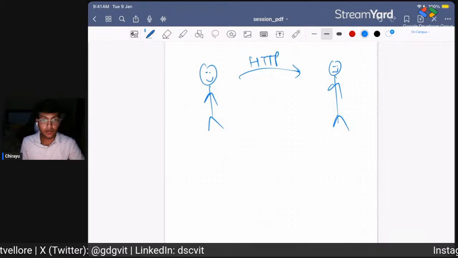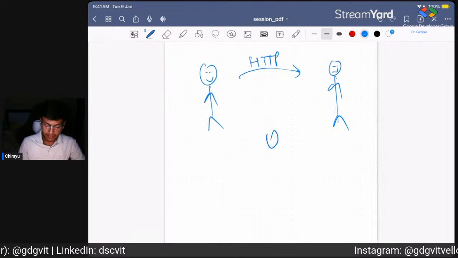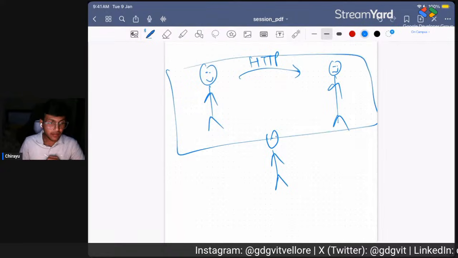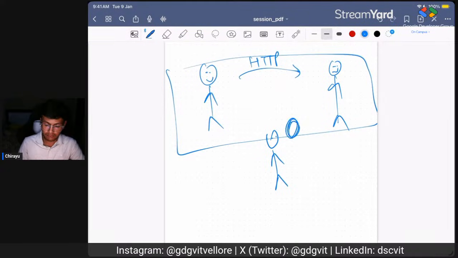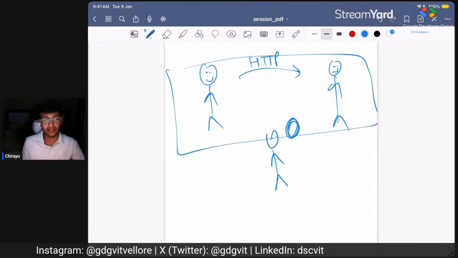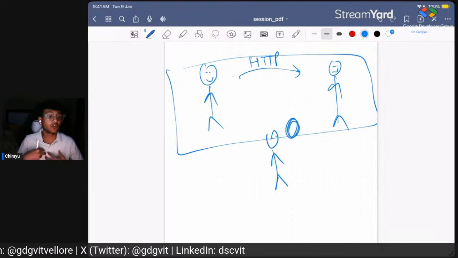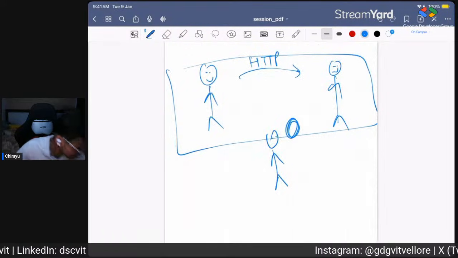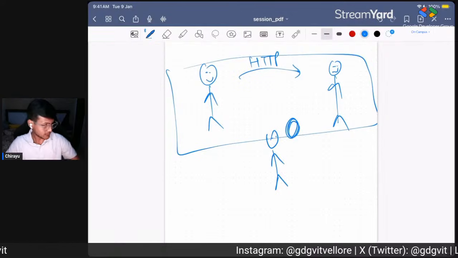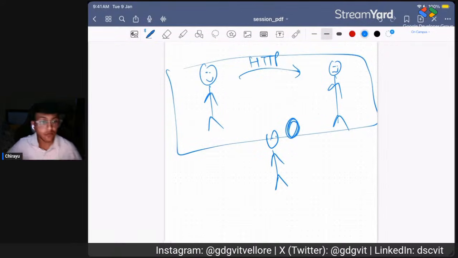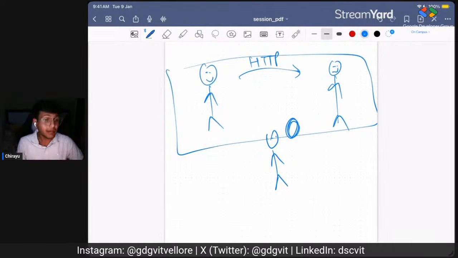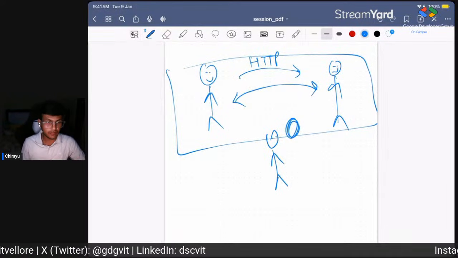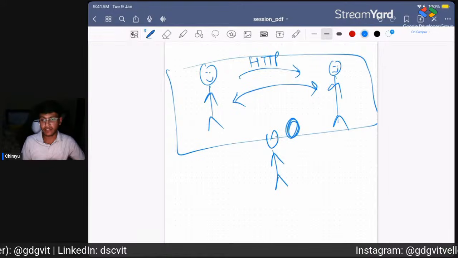If I somehow enter the room and stand there while they're having a conversation I'm not supposed to listen to, this might create a problem, especially if the data they're exchanging is confidential.